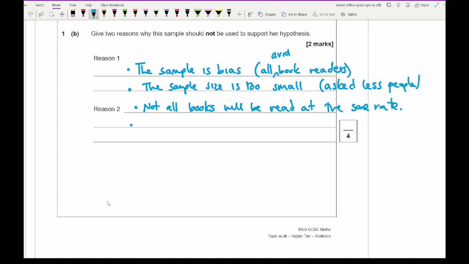You could say something along the lines of that the month may not be representative of the entire year, because obviously you may find that people tend to read more in the summer because they go on holiday. You might say that some people may read more in the winter because there's less to do outside and people are most likely going to be in. So there might be some seasonal variation when it comes to people's reading patterns. Again, there are loads of different reasons that would be accepted for the 2 marks. As long as it makes sense and it's applicable, you should be fine to get the 2 marks for this particular question.